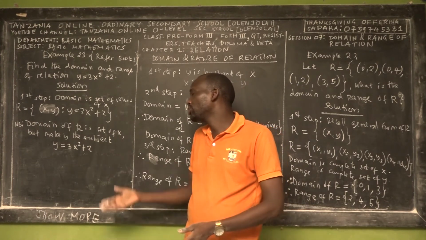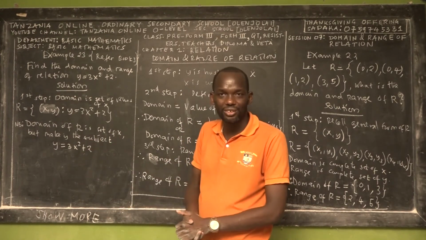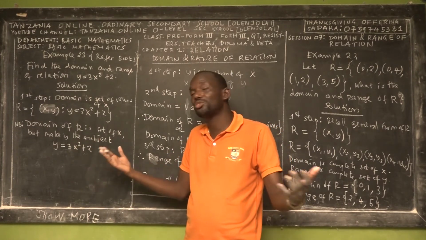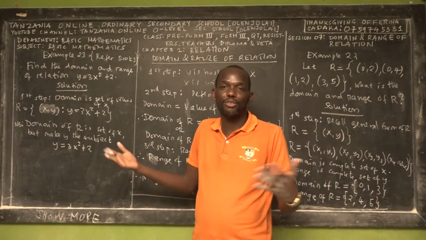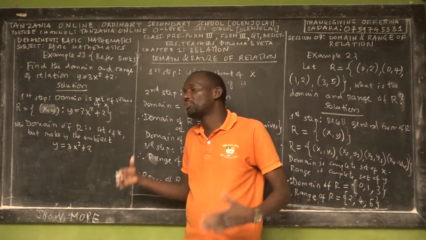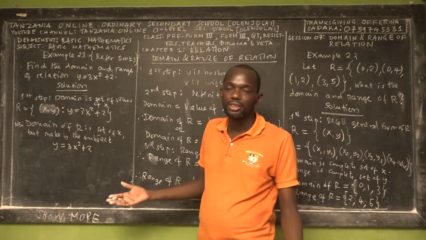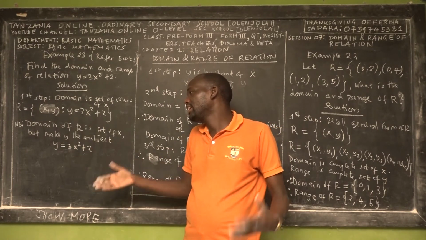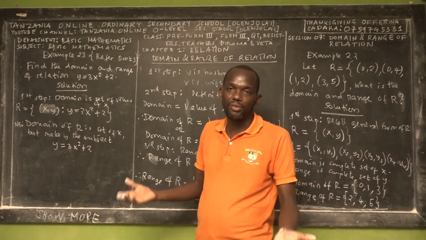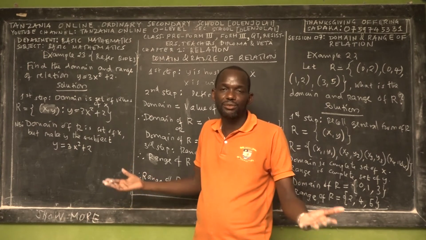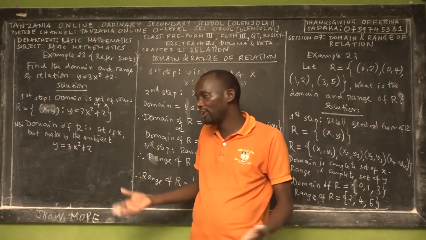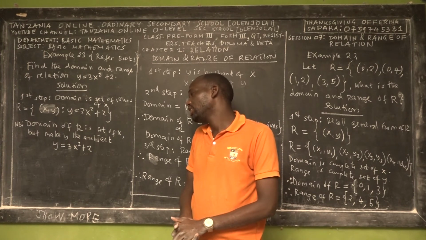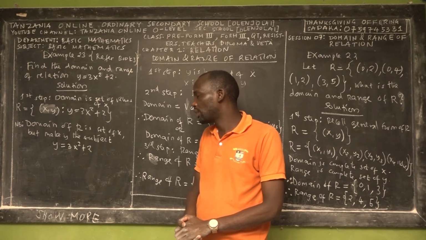For example, if you substitute x is equal to 0, y is equal to 2. Is 2 defined? Yes. So 0 is in the domain of the equation. If you substitute x is equal to negative 2, the answer will be 12. Is 12 a defined value? Yes. So negative 2 is one of the elements of the domain of the relation y is equal to 3x squared plus 2.